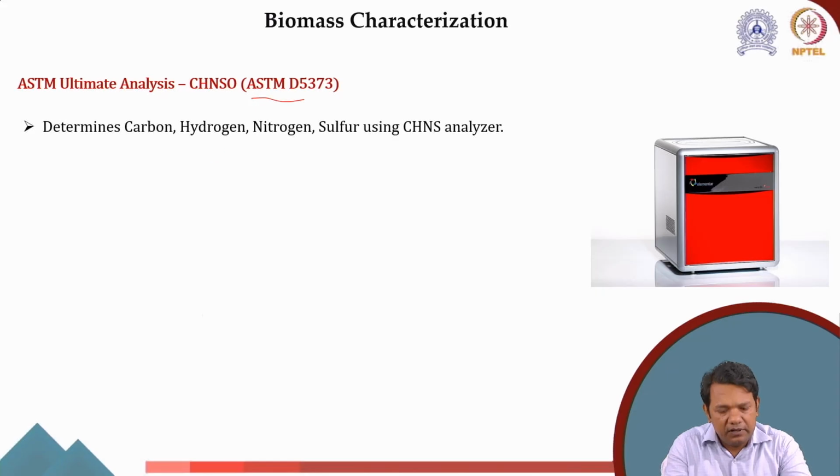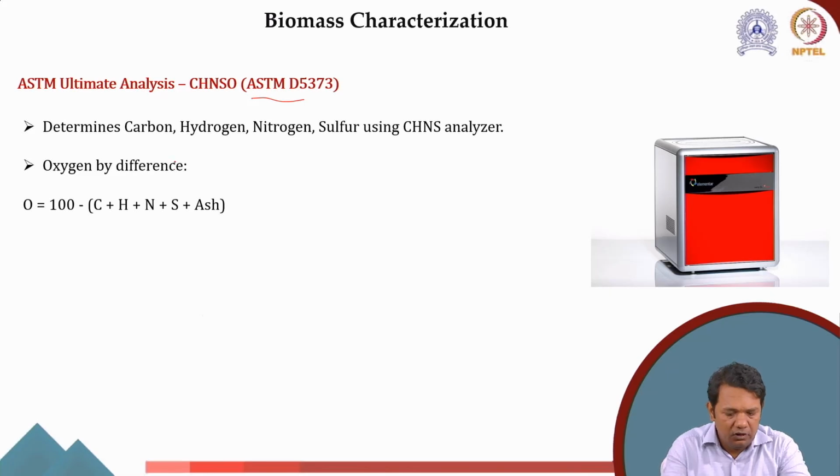The typical purpose is to determine the carbon, hydrogen, nitrogen, and sulfur using the CHNS analyzer. For oxygen, either we can use an oxygen analyzer as well, or we can calculate it by difference. Once we find the carbon, hydrogen, nitrogen, and sulfur weight percent, and we know the ash content, oxygen is 100 minus the summation of the carbon weight, hydrogen weight, nitrogen weight, sulfur weight, and ash. So we will get the oxygen content by doing this.